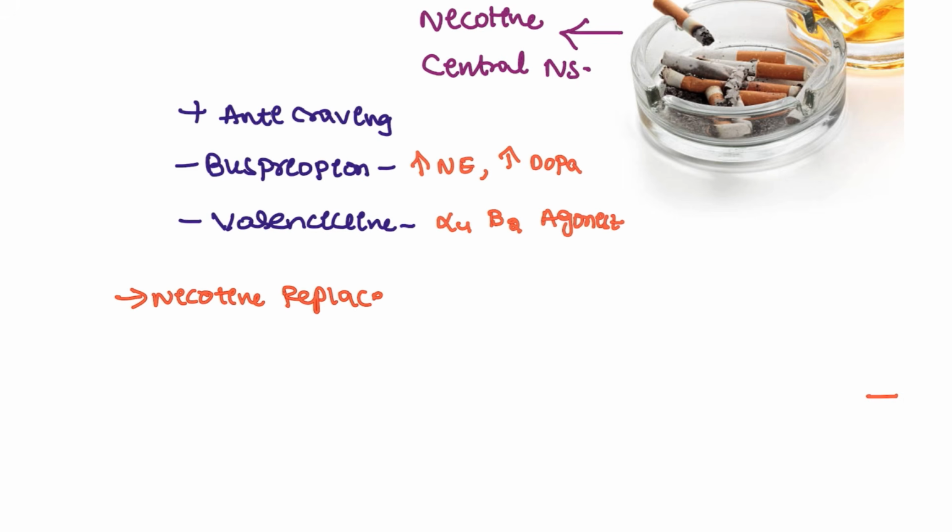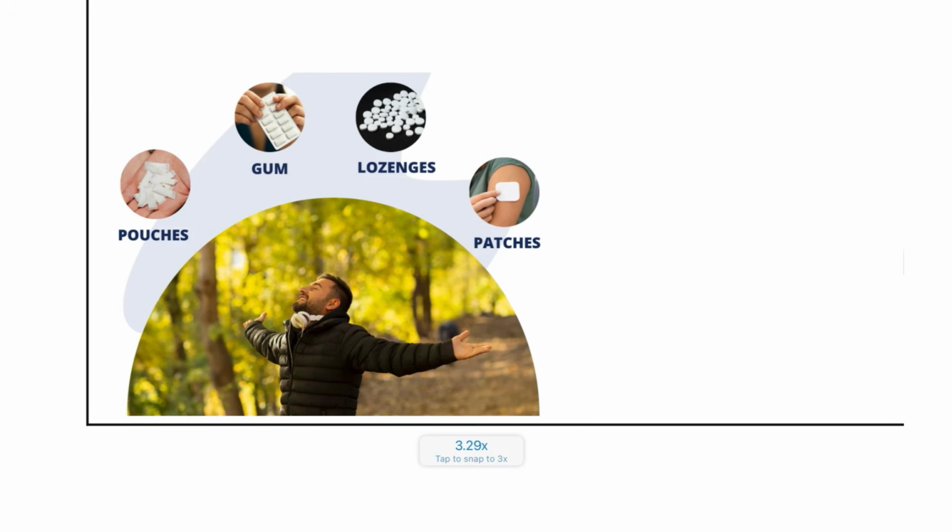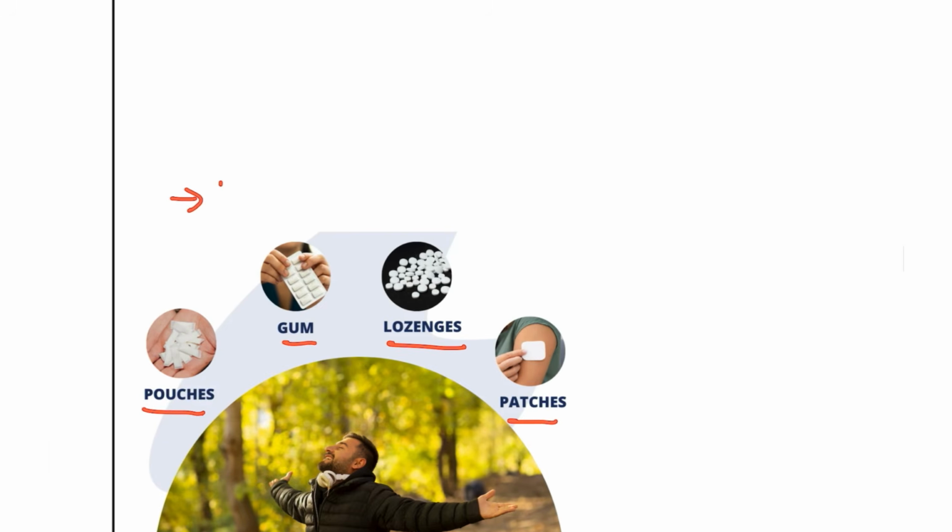Next, the other one we have is nicotine replacement therapy. So what is this nicotine replacement therapy? Here in the picture you can see, you can use nicotine patches, nicotine gums, or nicotine lozenges. But the rule is that you should not take hot liquids or beverages at least 15 minutes prior to the drugs. Contraindicated.